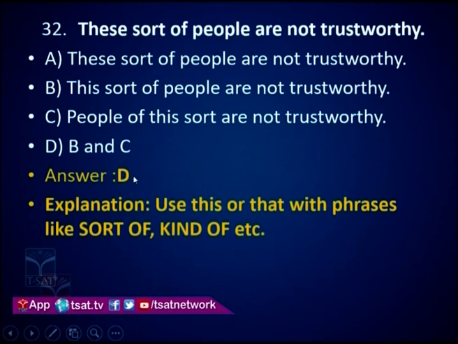So the correct option is option D. First one, A, is wrong. You don't use these along with sort. You talk about only a singular person, one person, one thing, one object, this or that. You don't use plural form in such a thing when you use sort.